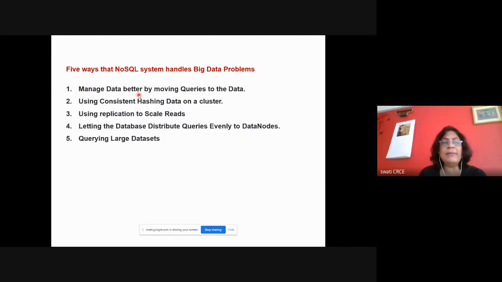It will manage the data better by moving queries to data. In case of RDBMS, your data is brought into the place where your program is residing, and program and data both are in the RAM of your machine, and then the program operates on the data. So data is traveling to your location, but in case of big data, such a big data cannot be transferred from one location to another because of network issues.